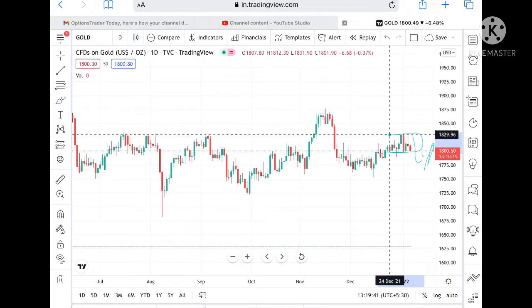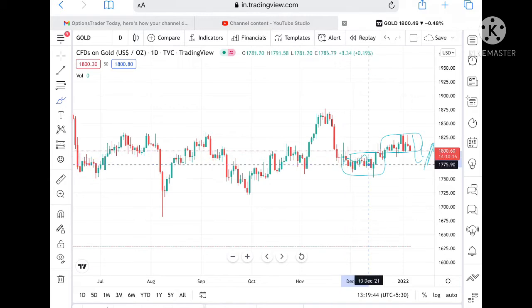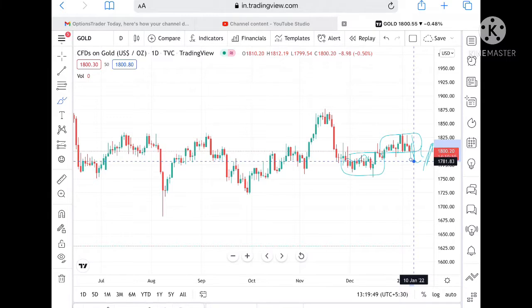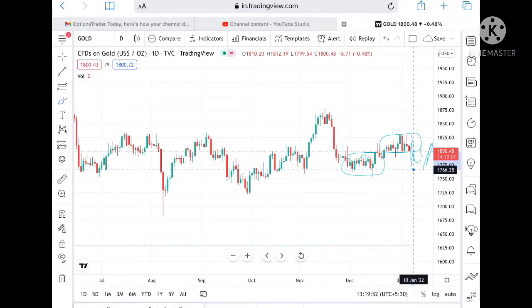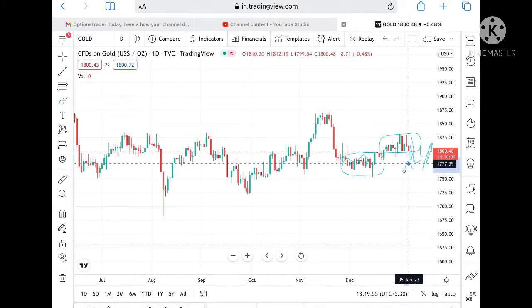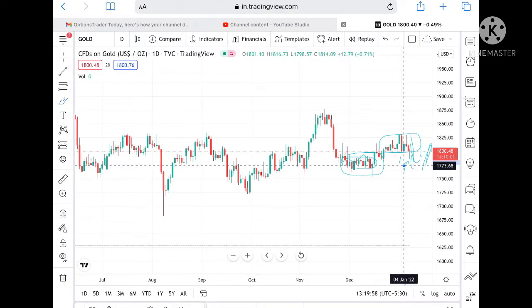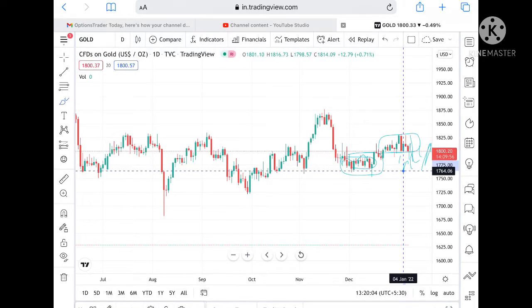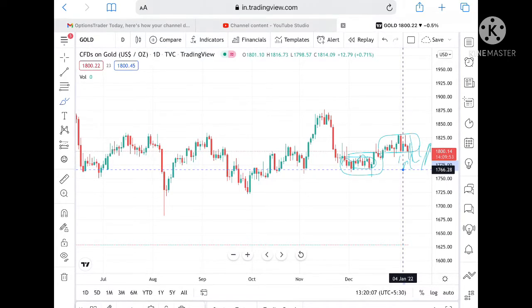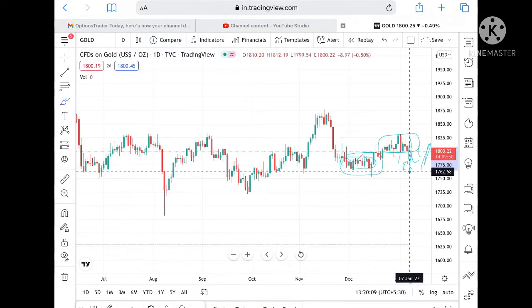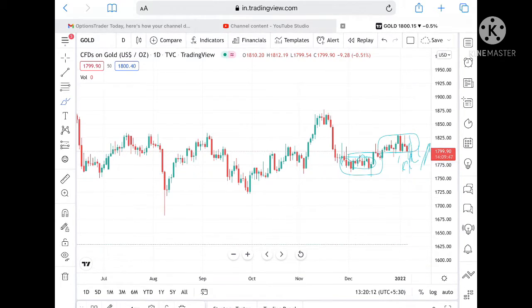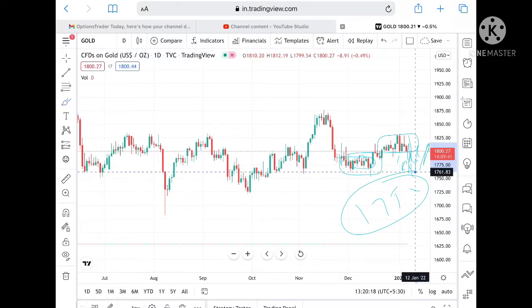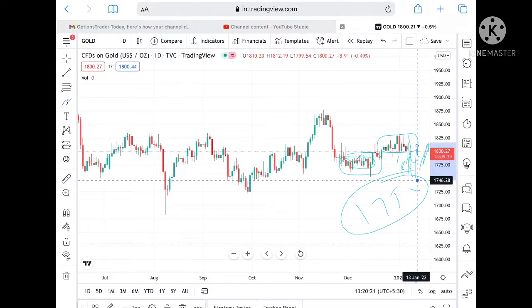Once this range is broken downside, it will come in this particular zone. Once it comes below a level of 1792, it can go and touch a level of 1784, and from there it can fall further to a level of 1769, which is a low in this particular zone. If it comes below a level of 1773, it will come to a level of 1769.98, and from there it can fall further to a level of 1766.28. If the price goes below this level, we can see a level of 1758 also, and from there it can touch a level of 1752, or fall further to a level of 1746.